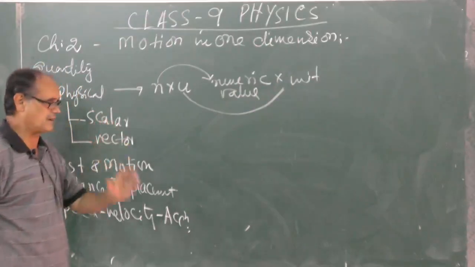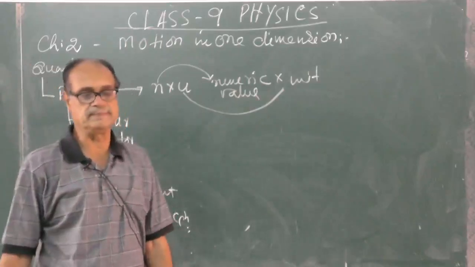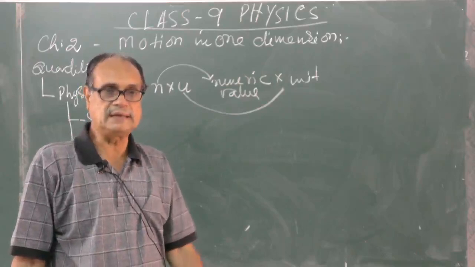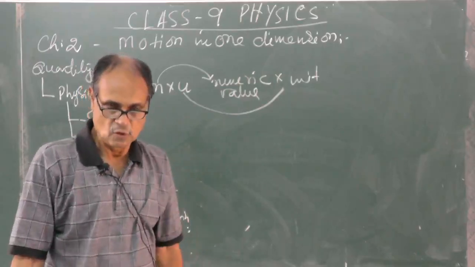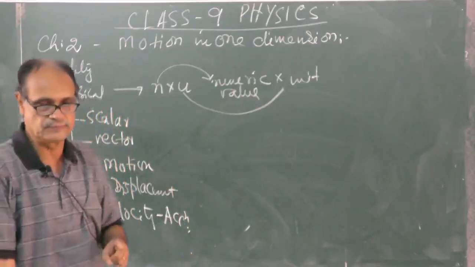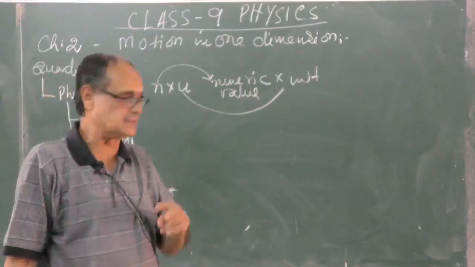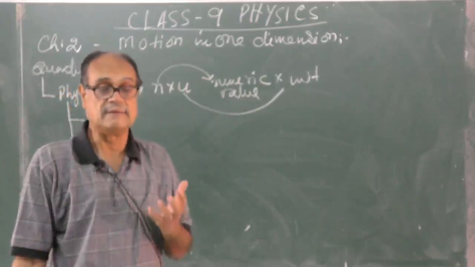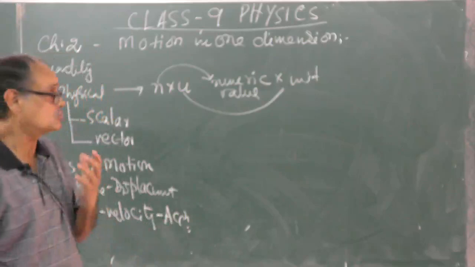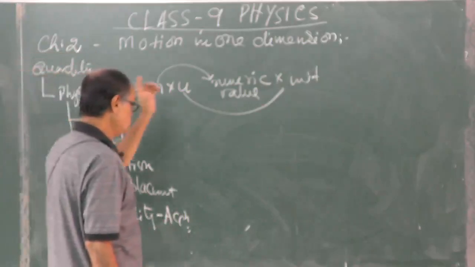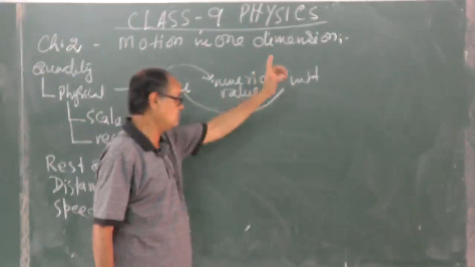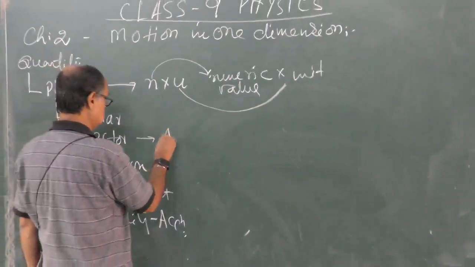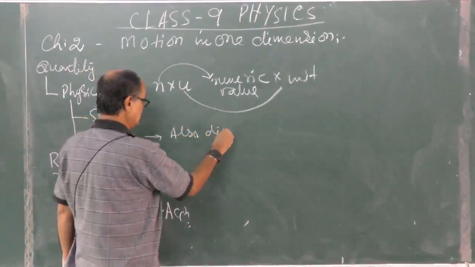Now side by side, a vector quantity. A vector quantity is one which has practically 3 umbrellas. One is the magnitude, the second is the unit as it is in scalar, and the third special umbrella is the direction. So it should have magnitude value, that is numeric value. It should have unit and it should also have direction.